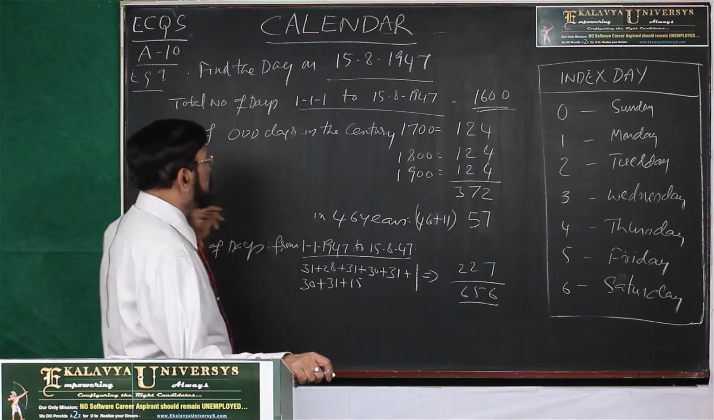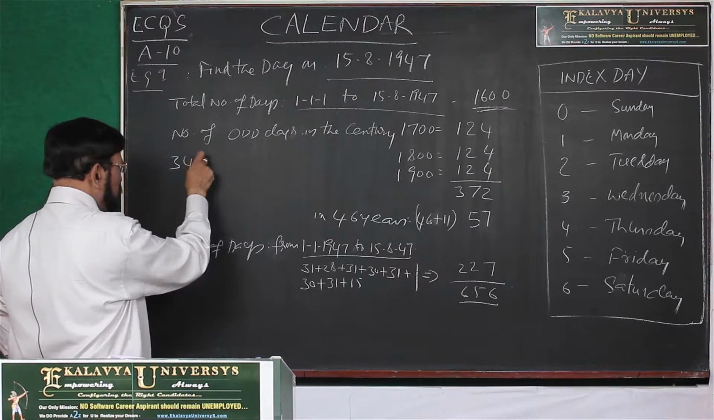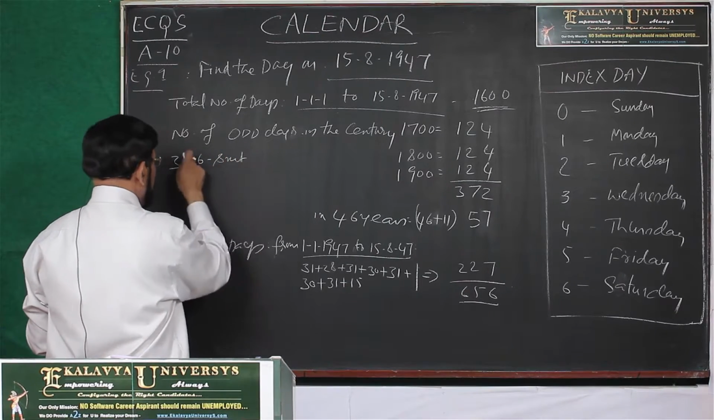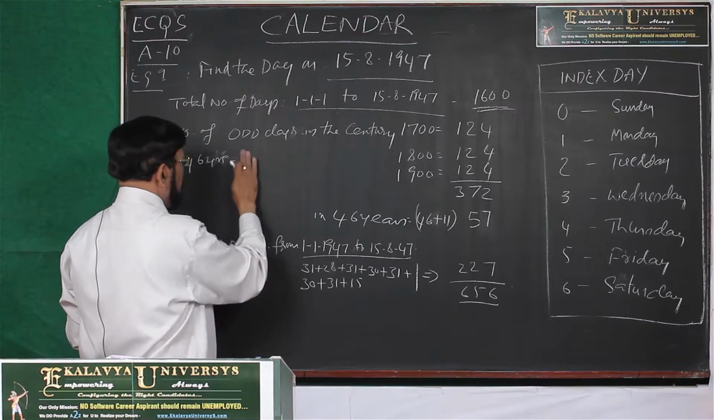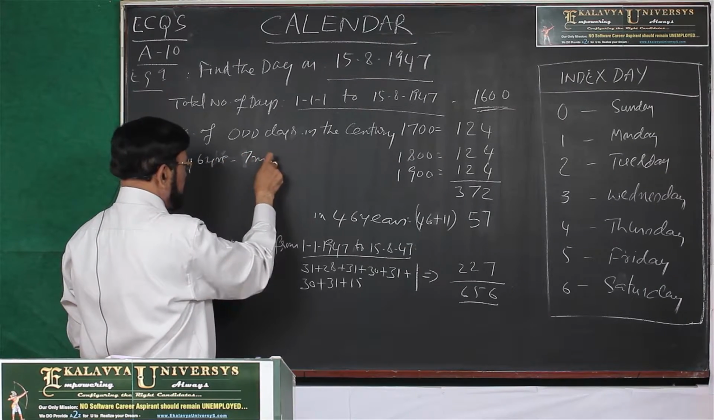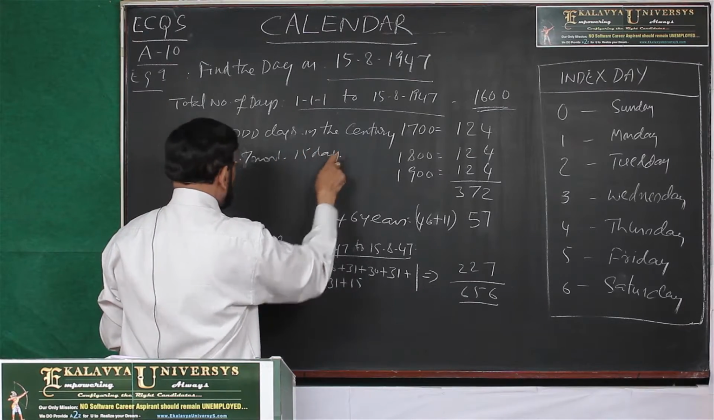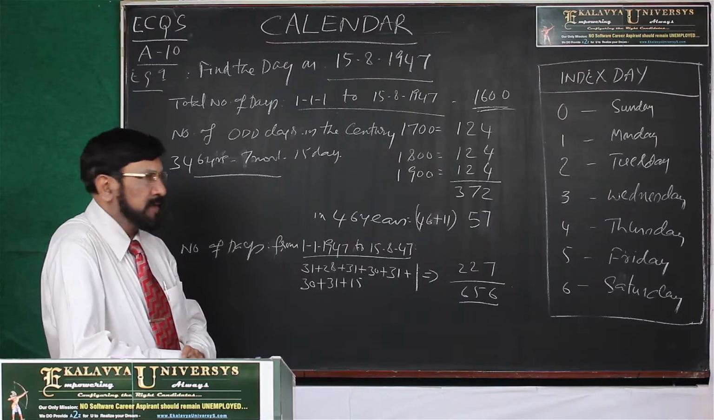Thereafter, how many years are there? We have to calculate for 346 years, 8 months... 46 years, 7 months and 15 days. This total number of days we have to find out.